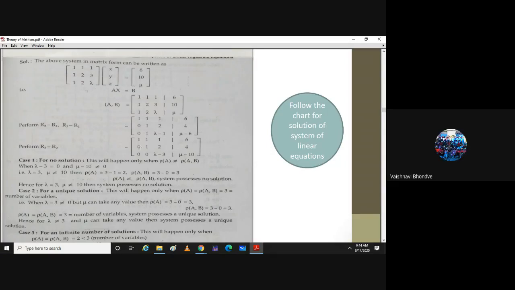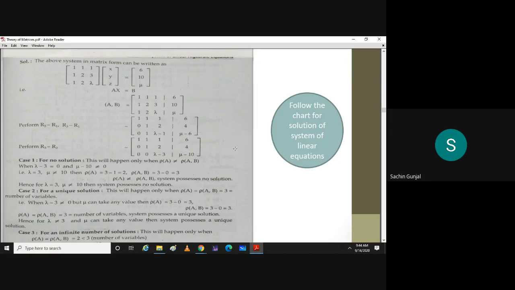So this 1 minus 1 is 0, lambda minus 1 minus 2 becomes lambda minus 3, and mu minus 6 minus 4 becomes mu minus 10. All right, so first is no solution.